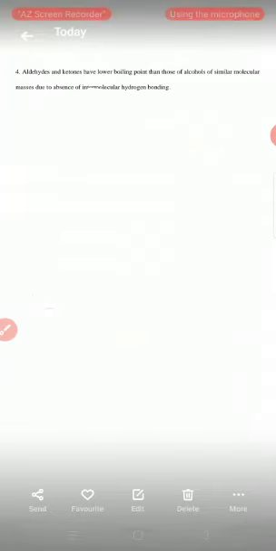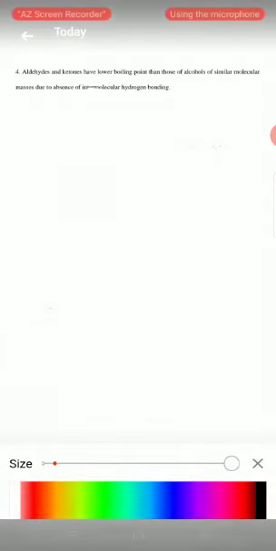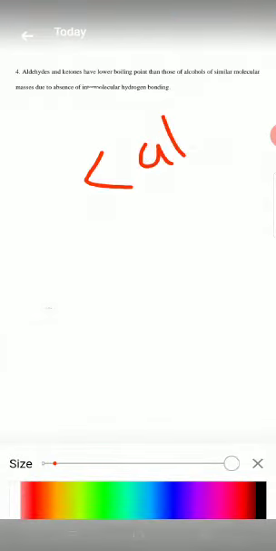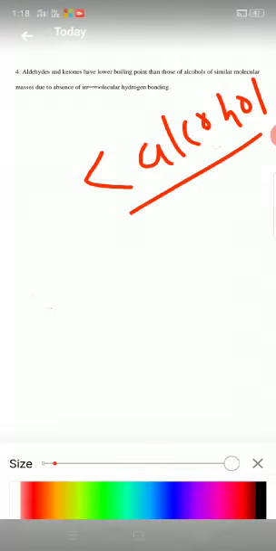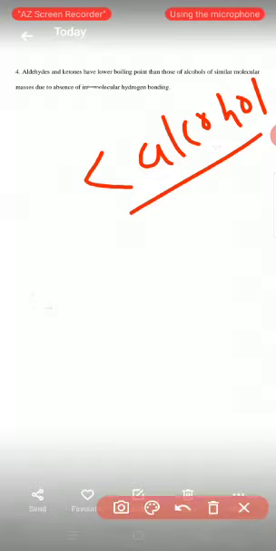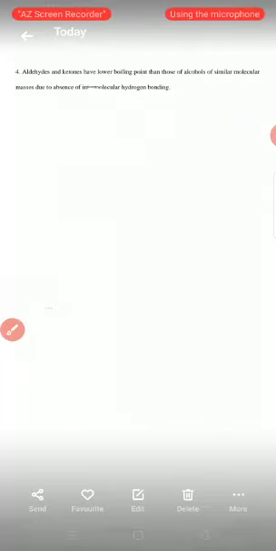The fourth physical property is also related to boiling point, but in this case the boiling point of aldehydes and ketones is lower than that of alcohols. Why is it lower? Because of the absence of intermolecular hydrogen bonding. In alcohols, intermolecular hydrogen bonding is present, and such hydrogen bonding is absent in aldehydes and ketones.